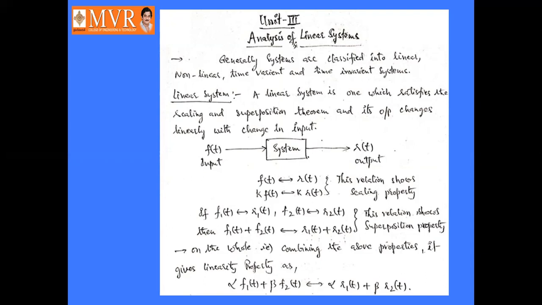So by combining these two properties, scaling property and superposition property, it gives the linearity property, that is, some constant alpha times f1 of t plus some constant beta times f2 of t is related to alpha times r1 of t plus beta times r2 of t. This is linearity. This is what we call a linear system.